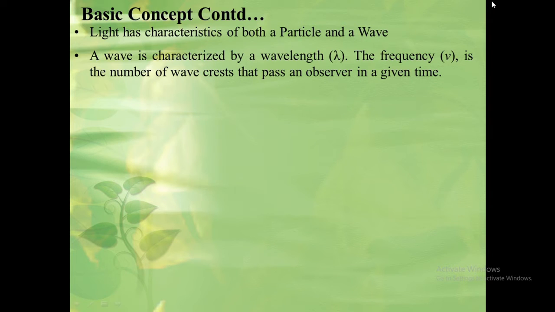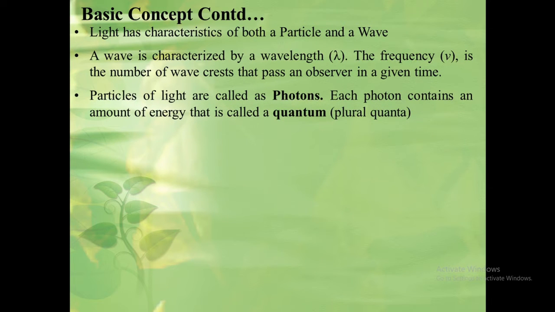The frequency is the number of wave crests that pass an observer in a given time. It is denoted by the Greek letter nu. Light is also in the form of particles, and the particle form of light is called photons. Each photon contains an amount of energy which is called a quantum. The sunlight spreads like a rain of photons of different frequencies.